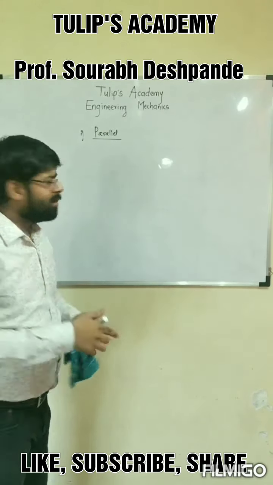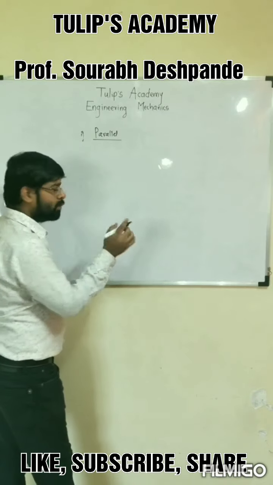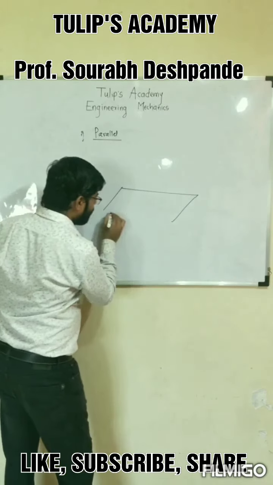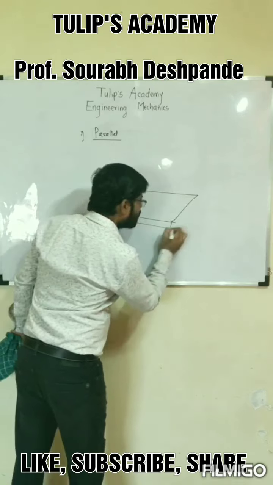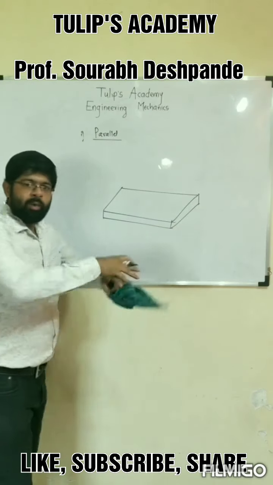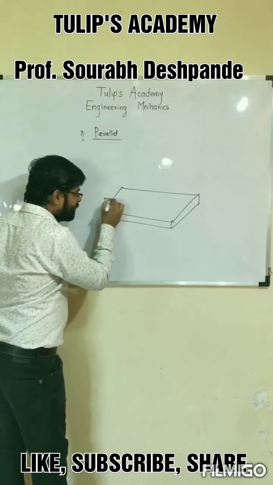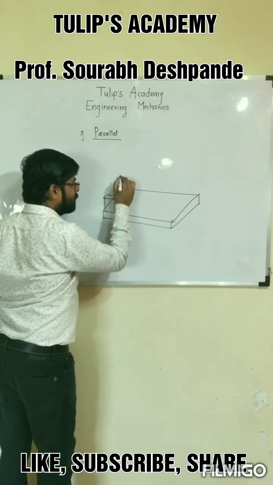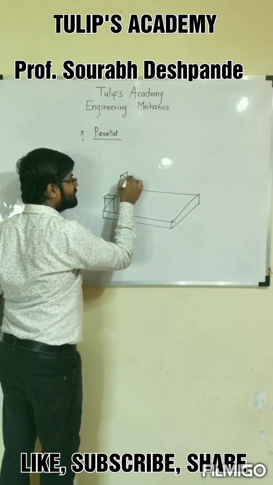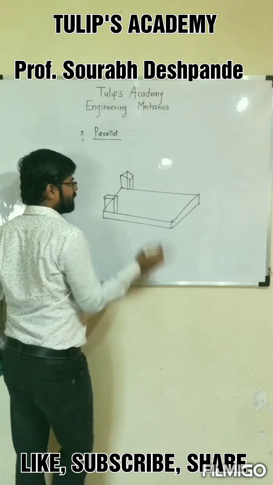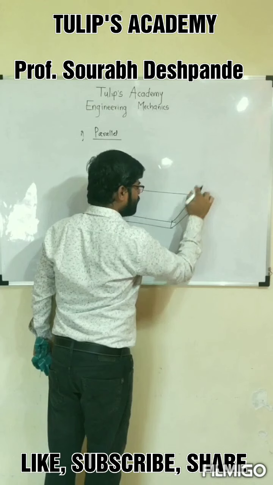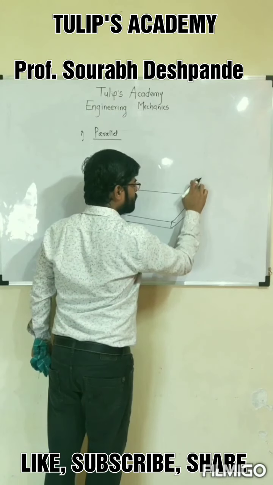Another example in the civil engineering field: consider a raft foundation, which is a foundation spread over the entire area of the construction. Suppose this raft foundation contains four columns at the boundary, like this.